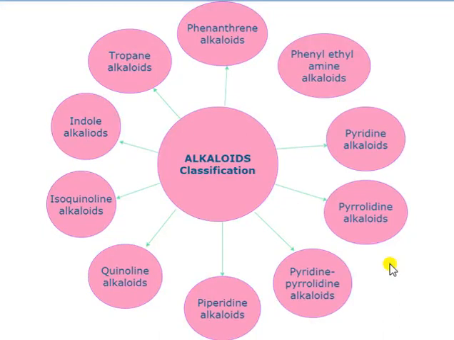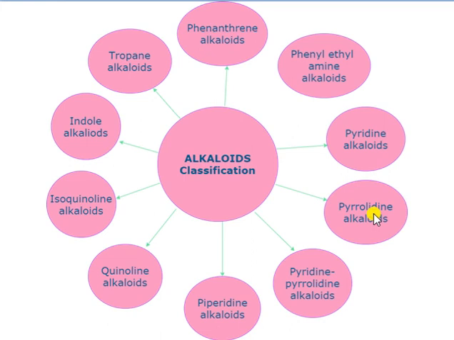Now we'll see the classification of alkaloids. There are different types of classification, out of which we are going to look into the chemical classification of alkaloids, which is based on the heterocyclic ring system present in the molecule. Out of which you can divide or classify them into 10.